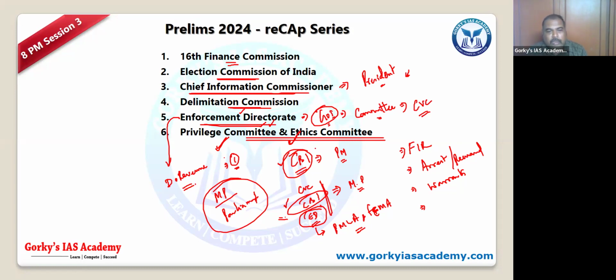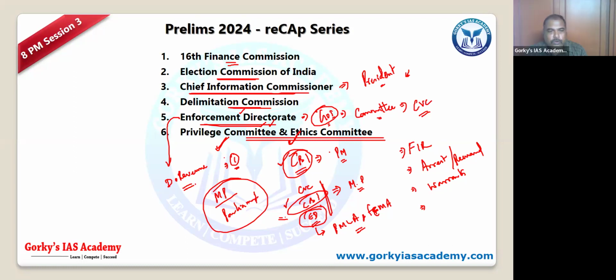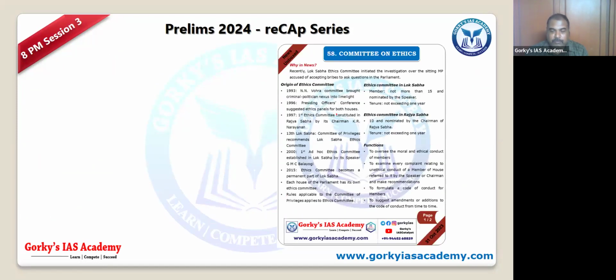Simple. Whether the member can approach a court of law. Yes, the Supreme Court, so they can go to the court of law. Against the committee's recommendation, in case natural justice has not been upheld, they can go to the court of law. Right? Okay. So here you have some facts.